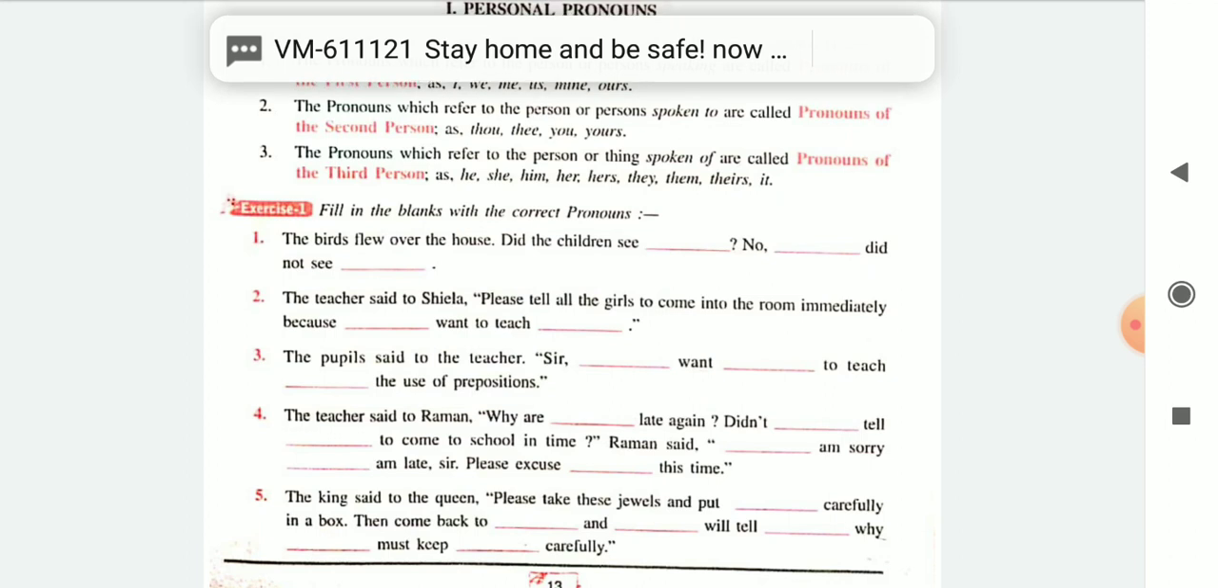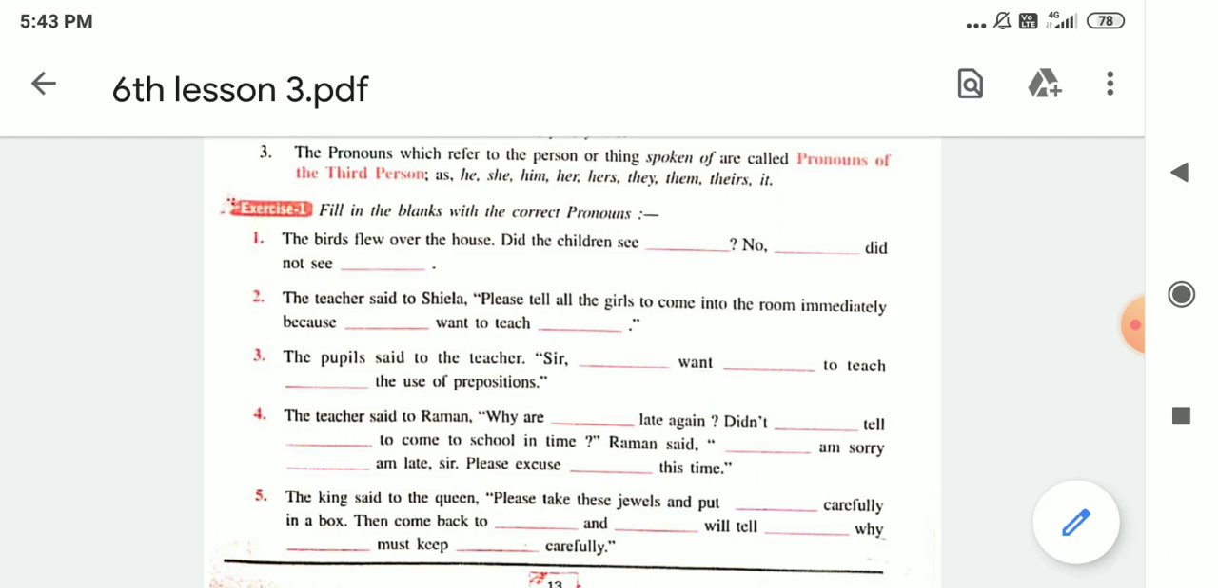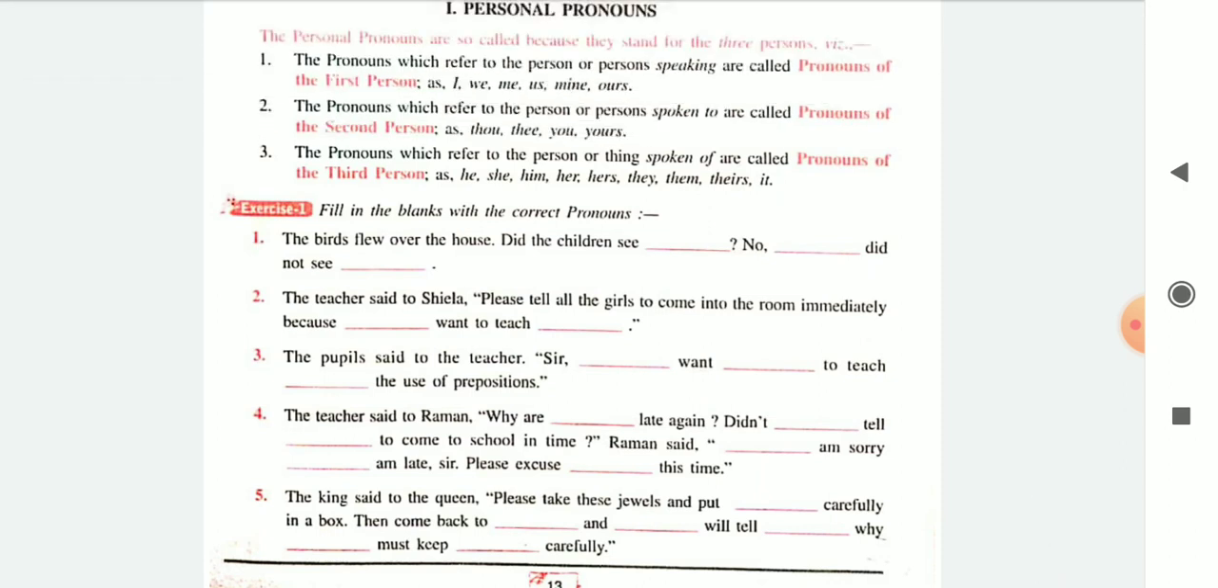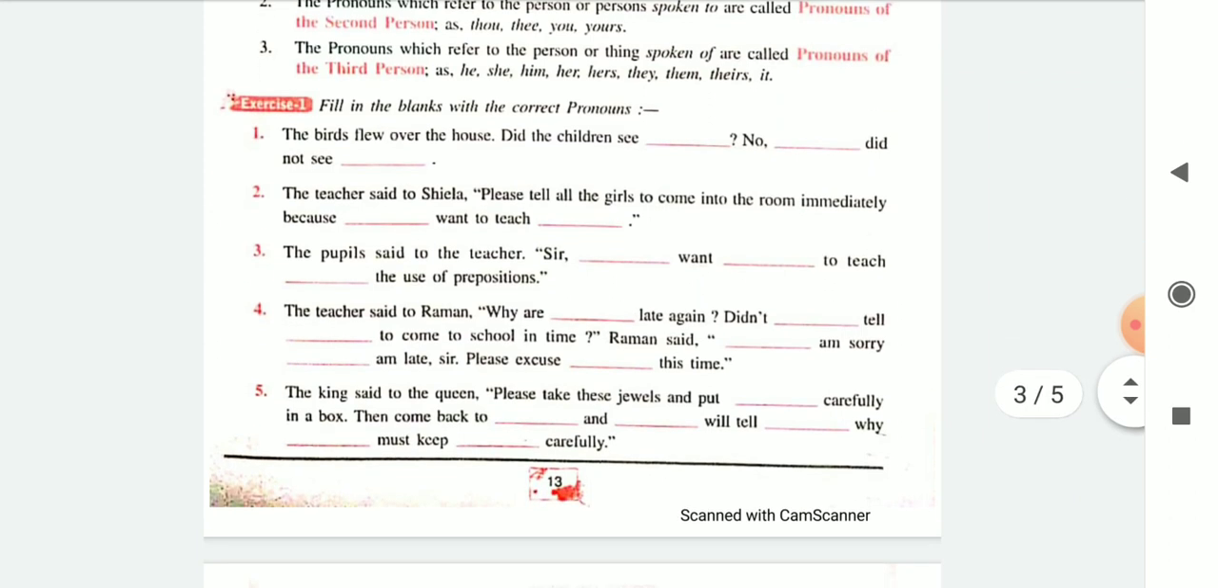And third, for the general people on the whole, like they, them, he, she, it, theirs, they are the third person. So personal pronouns are used in 3 parts, that is first person, second person and third person. So first person, I, me. Second, you, yours. Third person, they, theirs, them. Got it? Not very difficult.